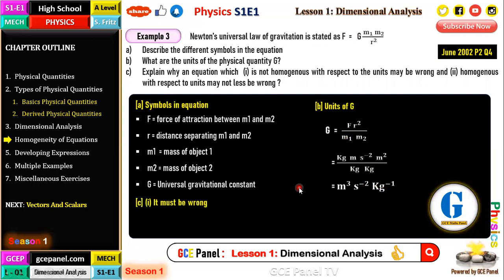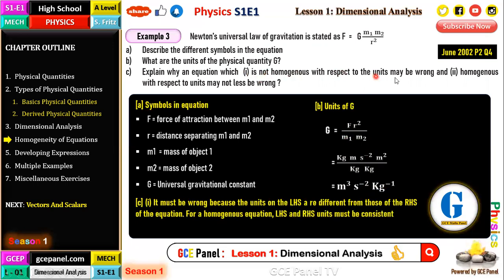Now part C, explain why an equation 1, which is not homogeneous with respect to units, may be wrong, and 2, homogeneous with respect to units may not necessarily be right. So the first one: if an equation is not homogeneous with respect to units, it must be wrong because the units on the left-hand side are different from those on the right-hand side. For an equation to be homogeneous, the units on both sides of the equation should be consistent. So this is a matter of inconsistency.